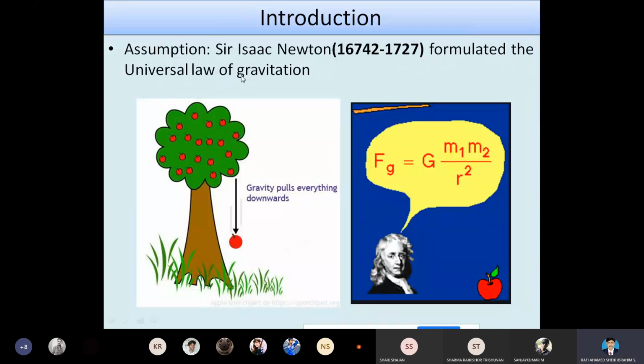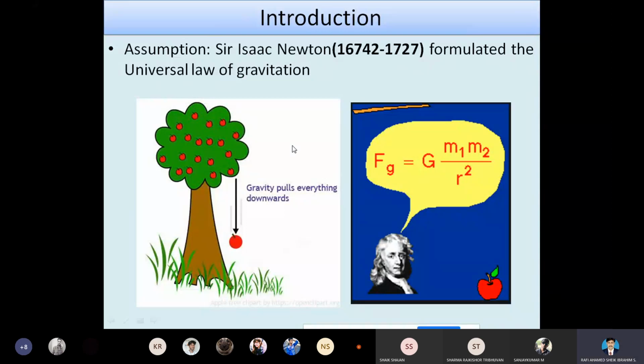We know the universal law of gravitation: Fg is equal to G m1 m2 by r square. m1 is the mass of one body, m2 is the mass of another body. When there are two bodies having some sort of force, this force makes the bodies attract each other, and the distance between them is r. So the gravitational force according to Newton is given by Fg = G m1 m2 / r².